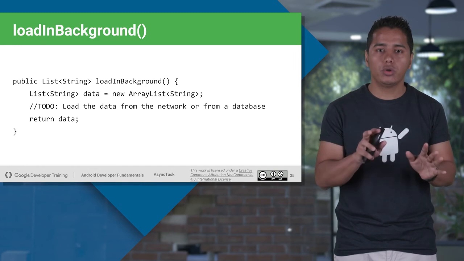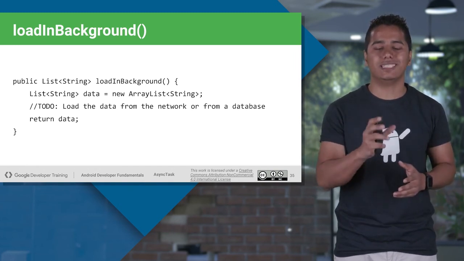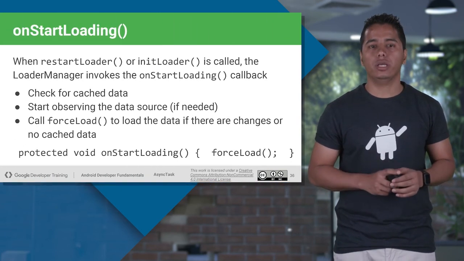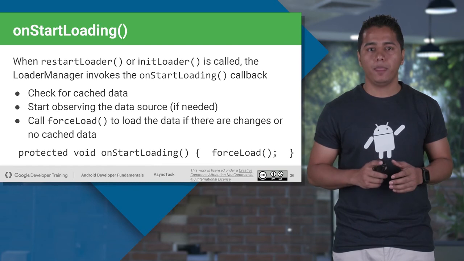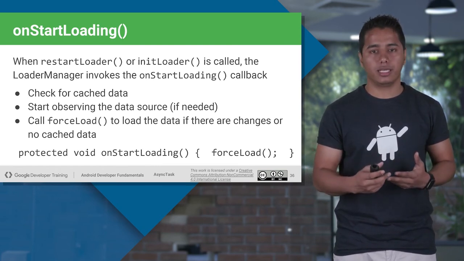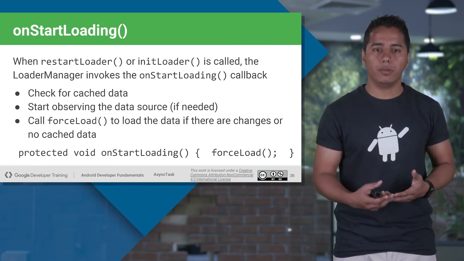And inside this, you will put all the functionality of what you want your async task class loader to do. On start loading method is executed whenever init loader is called and your loader gets initialized for the very first time, or whenever a restart loader method is being called.